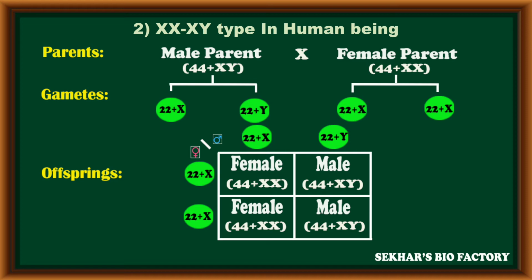So in this sex determination method, the male gametes play an important role in sex determination. The sex of the offspring always depends on the male parent only. And every time there is a 50% chance for male offspring and a 50% chance for female offspring in the male heterogamety method.